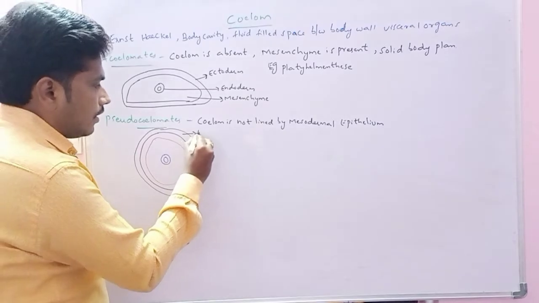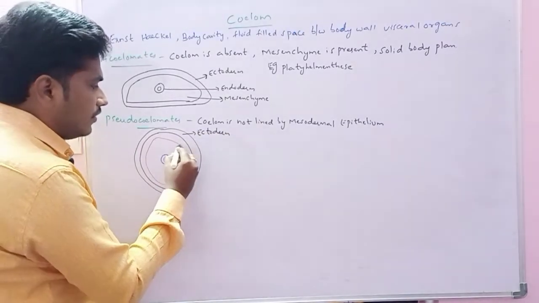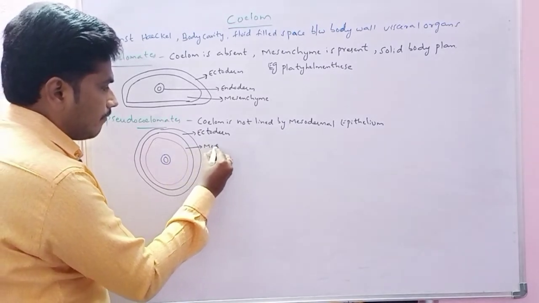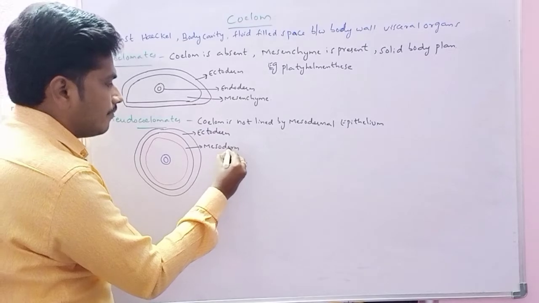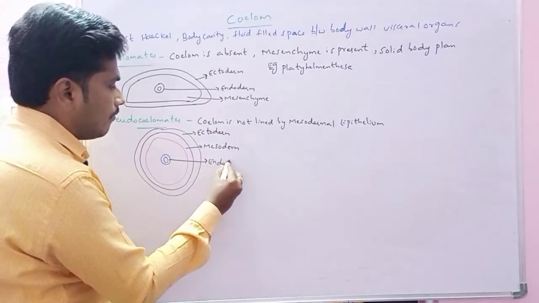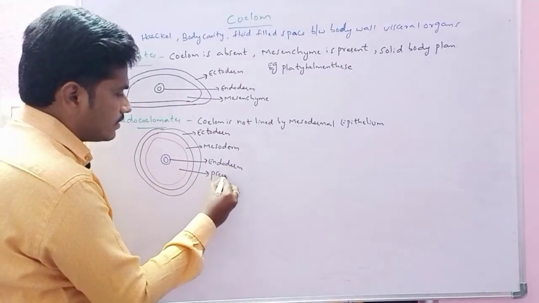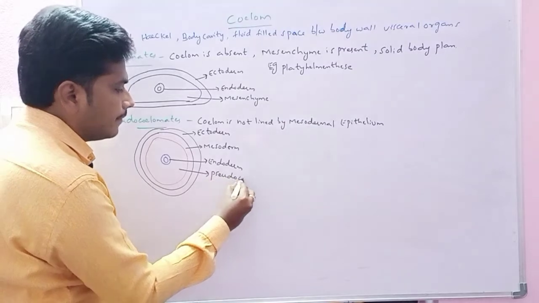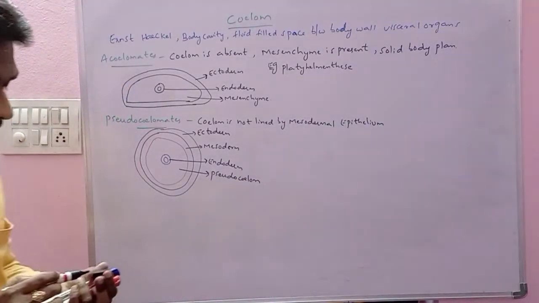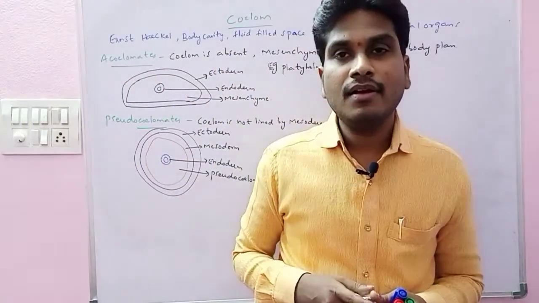Outer ectoderm, upon the ectoderm we have the mesoderm layer, inner endoderm, and this complete cavity is filled by the pseudocoelom, which is not lined by the mesodermal lining.